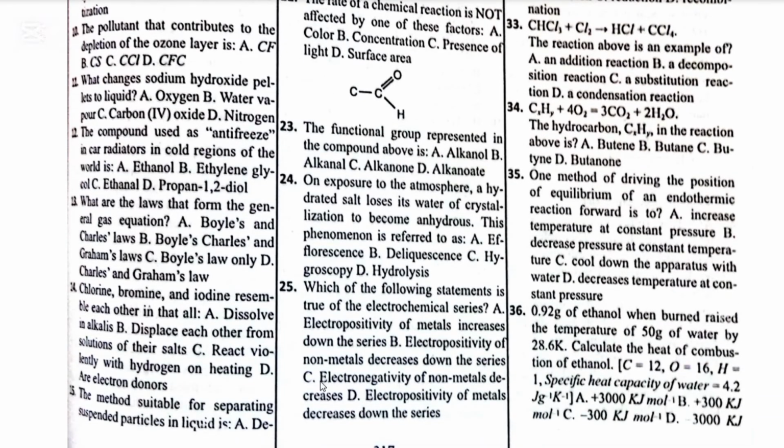Number 25. Which of the following statements is true of the electrochemical series? A, electropositivity of metal increases down the series. B, electropositivity of non-metal decreases down the series. C, electronegativity of non-metal decreases down the series. D, electropositivity of metal decreases down the series.